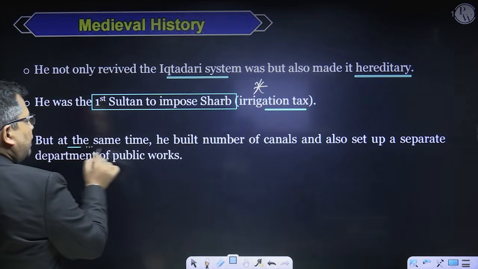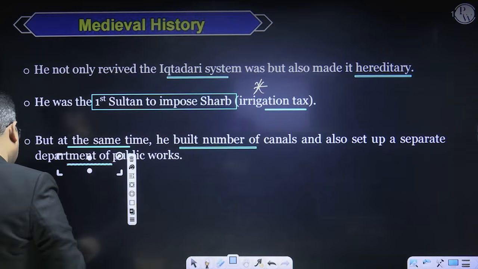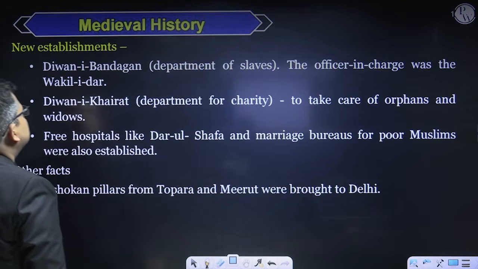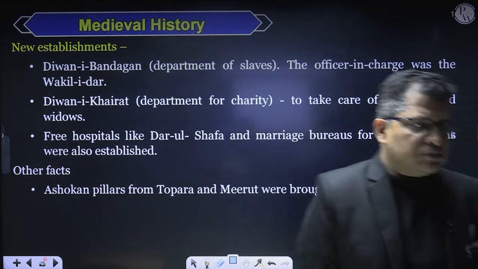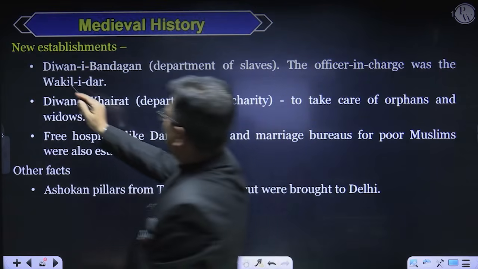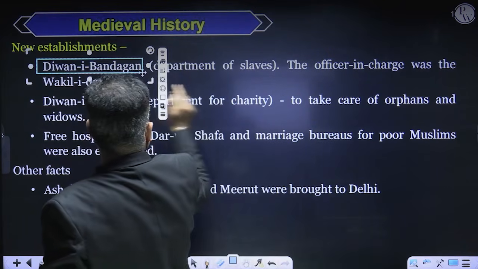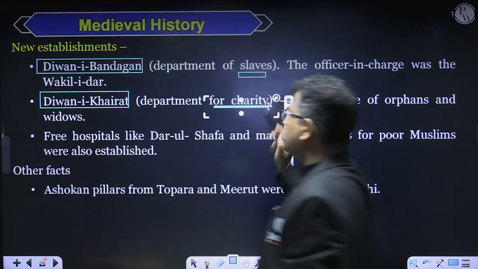But at the same time, he built a number of canals and also set up a separate department of public works in the Delhi Sultanate. Some of his new establishments were new departments like Diwan-e-Bandagan. This Diwan-e-Bandagan was a department for the slaves, right? Then he had established Diwan-e-Khairat. This was a department for charity.